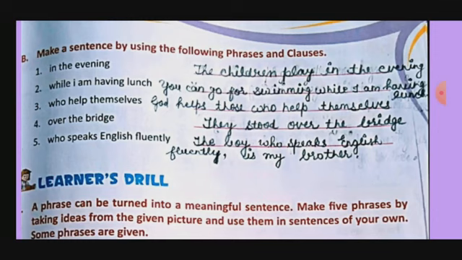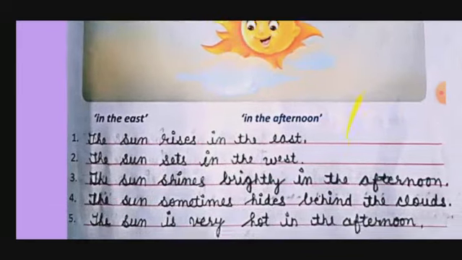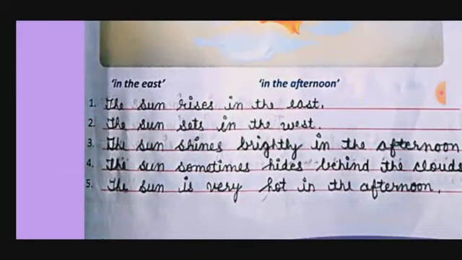Okay? Now the next thing, learner's drill. A phrase can be turned into a meaningful sentence. Make 5 phrases by taking ideas from the given picture and use them in sentences of your own. Some phrases are given, so we will use these phrases. If we want, we can change them also.